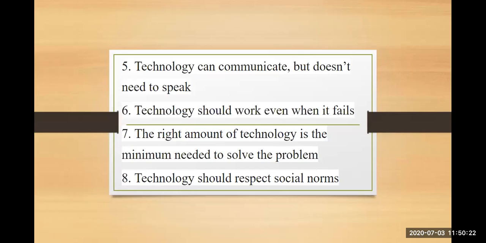Last, principle 8: technology should respect social norms. It is very important that your technology should respect the social norms. Social norms are the social environment where we all are living. So technology should not violate your social environment, it should not violate your social rules. It is very important that technology should start introducing more of humanity into it, rather than just being a technology. So these are your 8 principles.